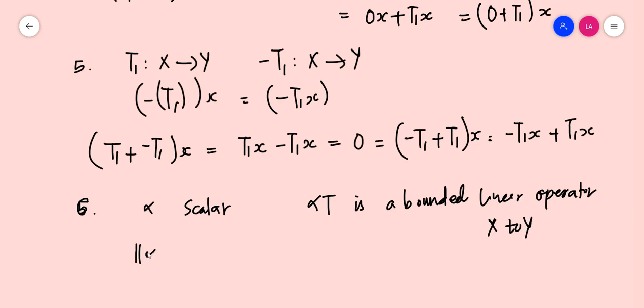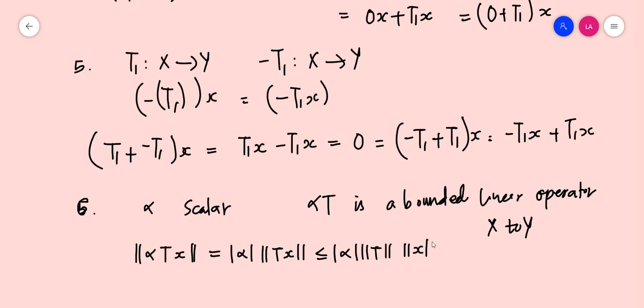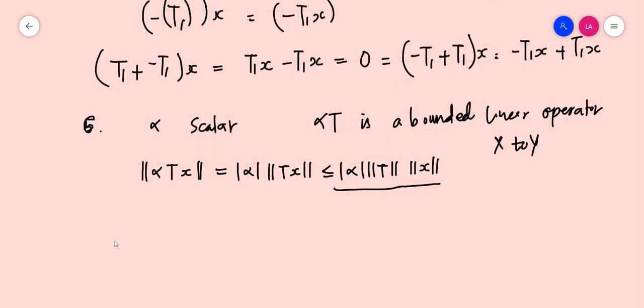So norm of (alpha T)x should be equal to, by definition, modulus of alpha times norm of Tx. Since T is bounded, this should be less than or equal to modulus of alpha times norm T times norm x. From this, we can clearly understand that this is a bounded operator. Since alpha T is linear, this is a bounded linear operator.